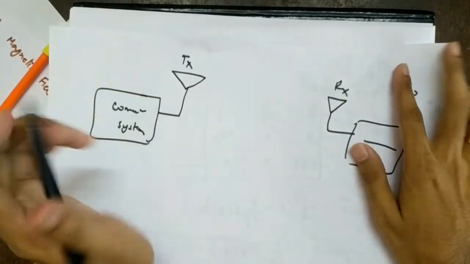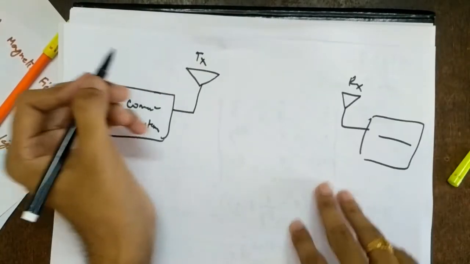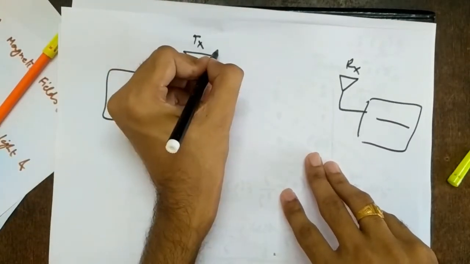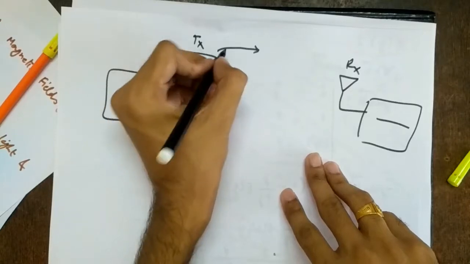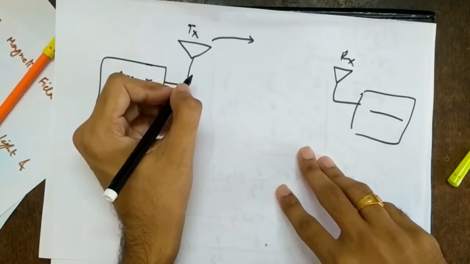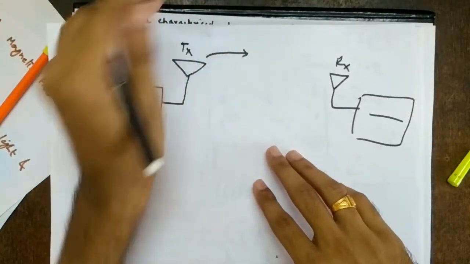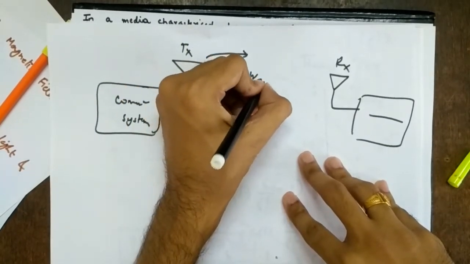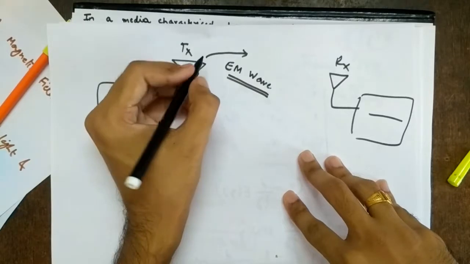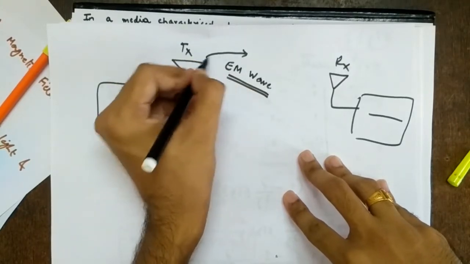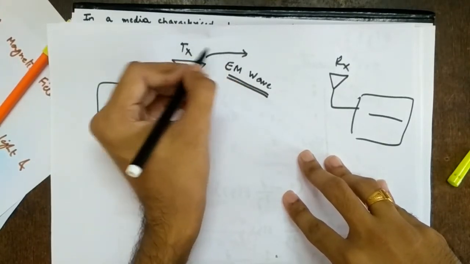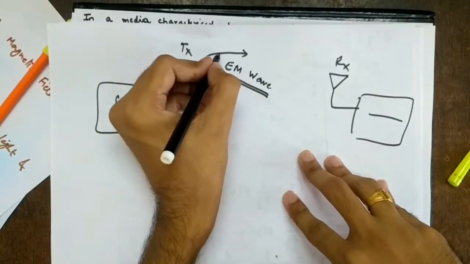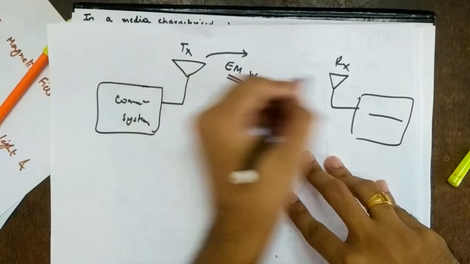So what is happening so far? What we have seen, the communication system will be connected to a power source and so on. So finally some signal will come out. So what is that signal? Yesterday we proved that, even though we call it a signal, it is not a signal, but exactly what? An electromagnetic wave, right? So the antenna radiates, we know. So what does it radiate? It radiates an electromagnetic wave because the signal has to travel. So it is a wave, and it is a traveling wave. So it will go towards the receiver.